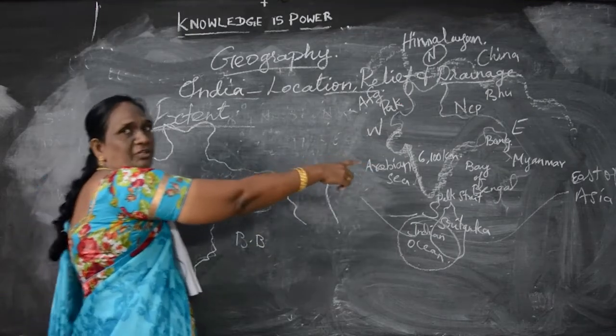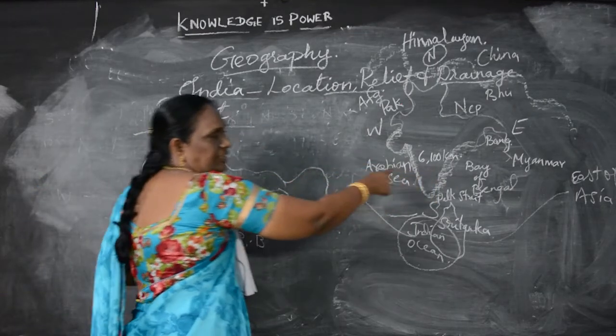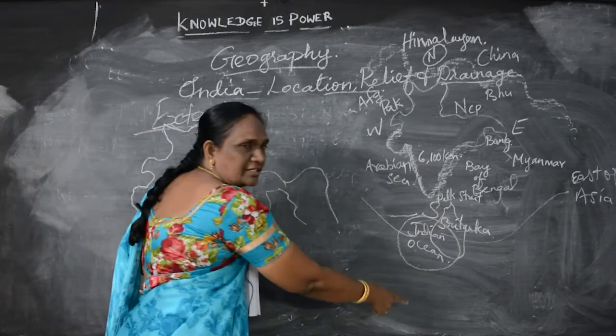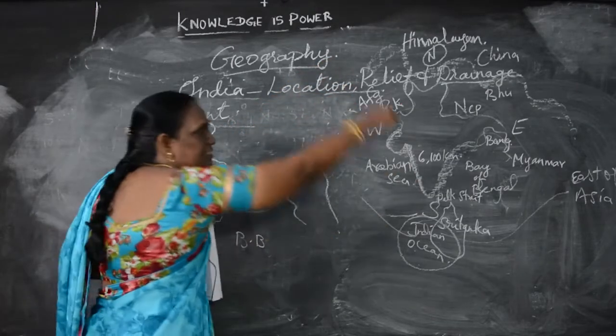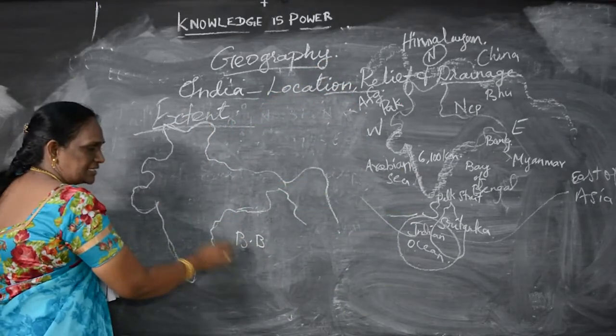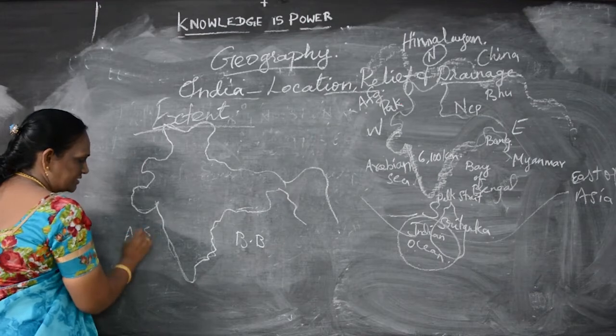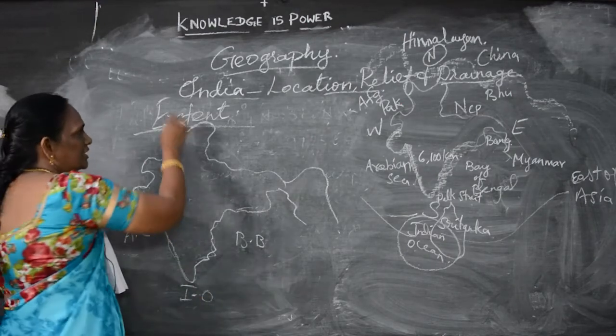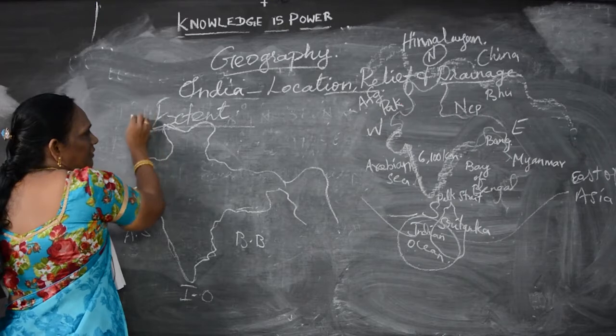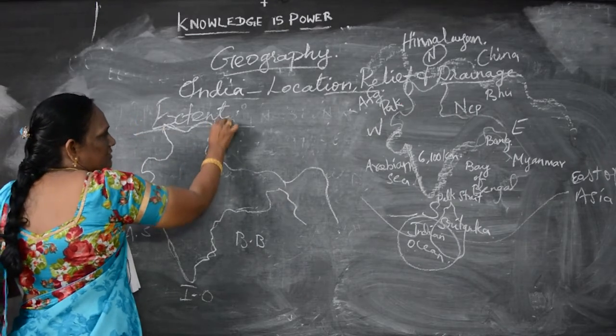Bay of Bengal in the east, Arabian Sea in the west, Indian Ocean in the south, and the great Himalayas in the north. So this is the extent of India. Understand?